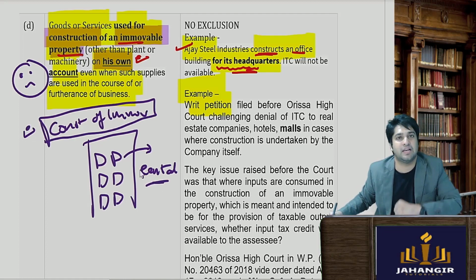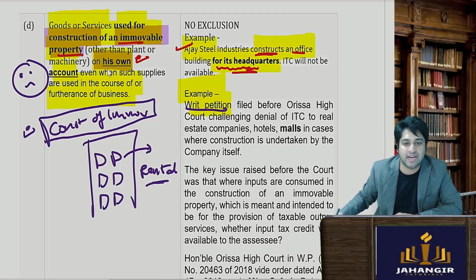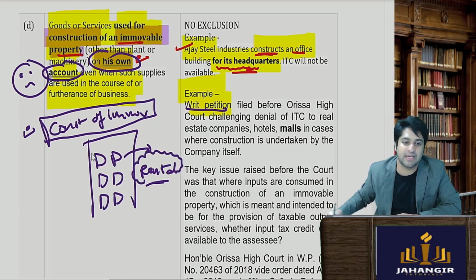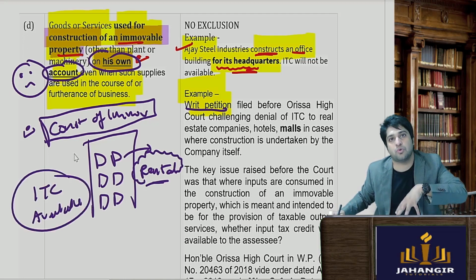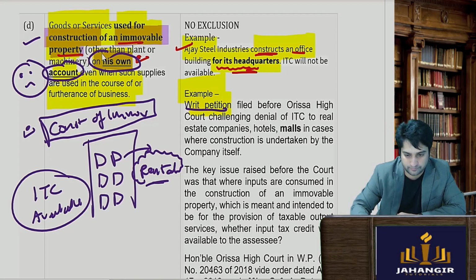Can you tell me the judgment of the writ petition? It was held that they are not using it for own purpose. They are not going to use it since they are letting it out to people. Then ITC is available, since they are not using it for own use. Own use was the disqualification. If it is not for own use, then it will be available.